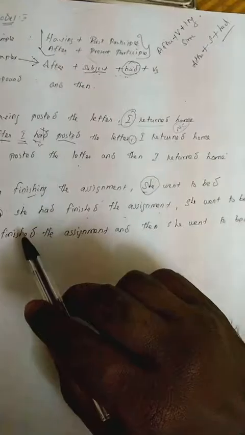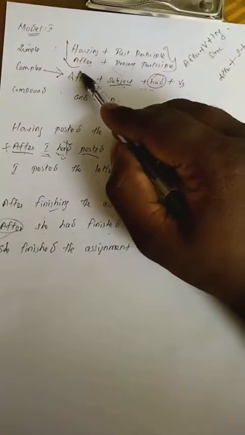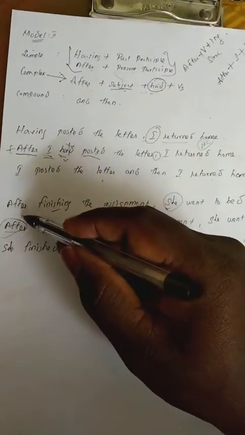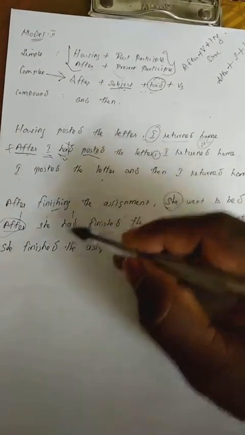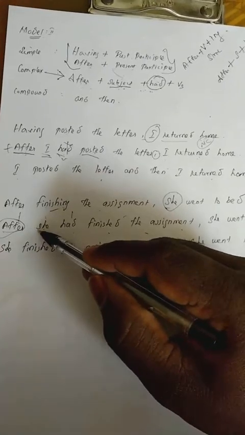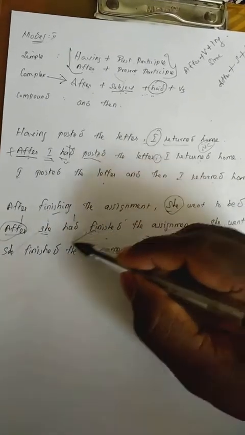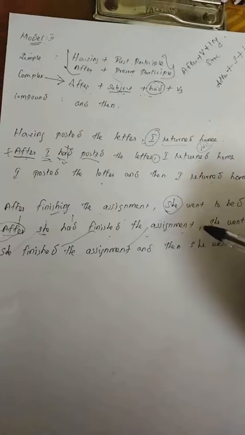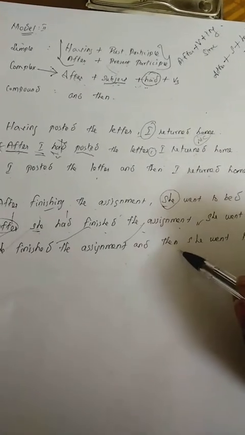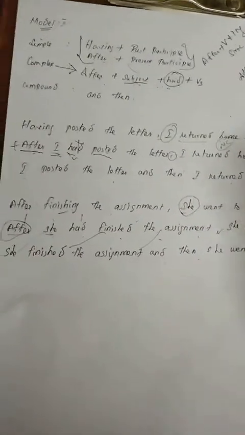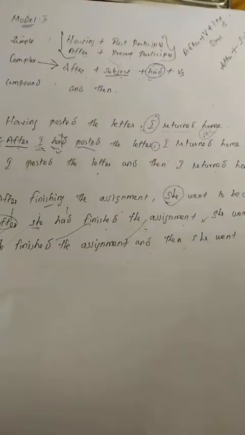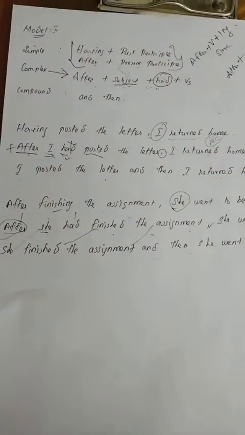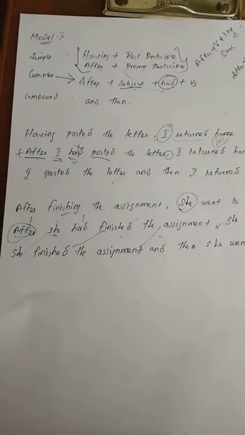And then in the compound, two things you have to remove from the complex: after and had. Then you have to begin with the subject. She finished the assignment. Take away the comma and you have to use "and then." She finished the assignment and then she went to bed. So these are the important things about simple, compound, complex.